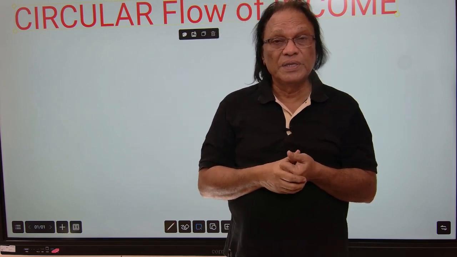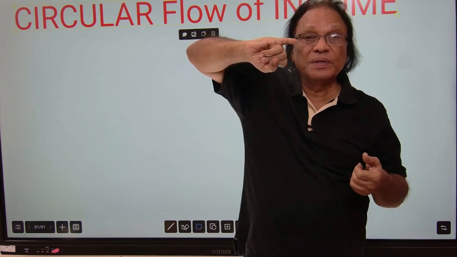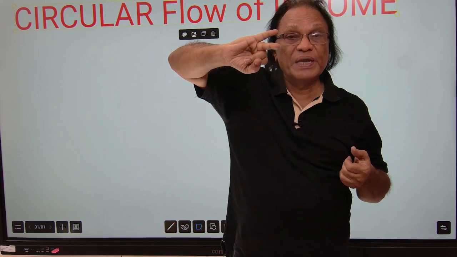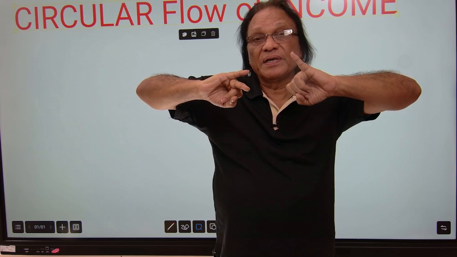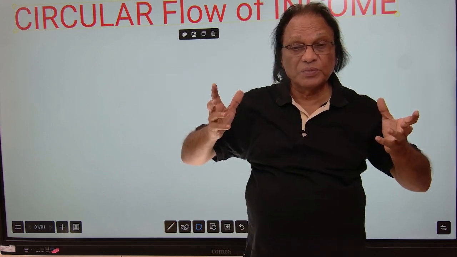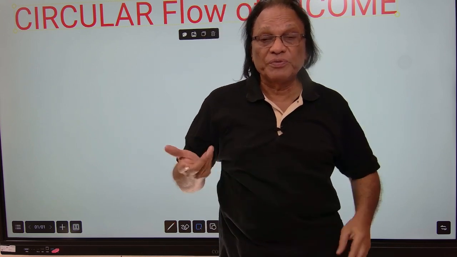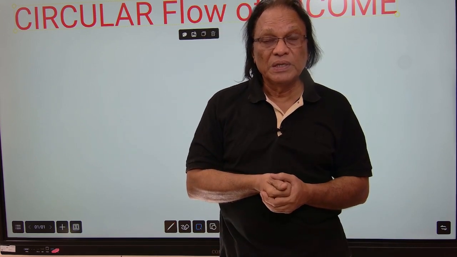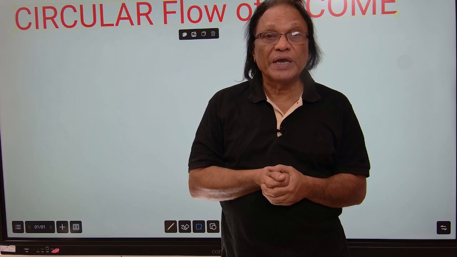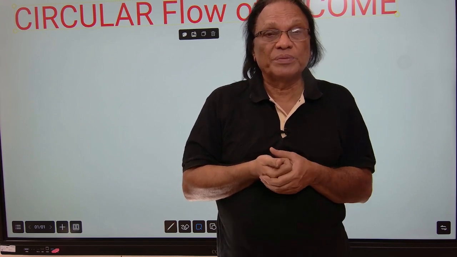Which are these? Number 1 is land. Number 2 is labor. Number 3 is capital, and number 4 is the entrepreneur. There are 4 factors of production: land, labor, capital and entrepreneurship, or we call it enterprise. These 4 factors help in doing the production in the economy.